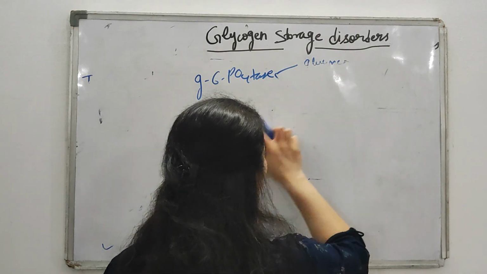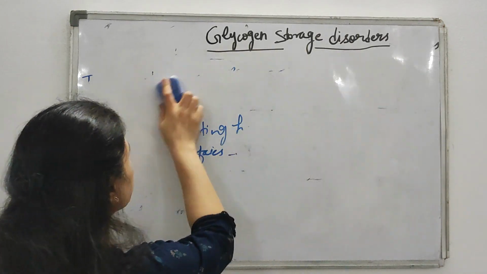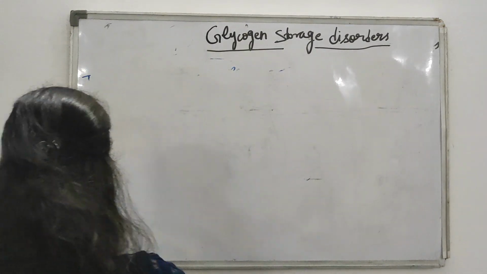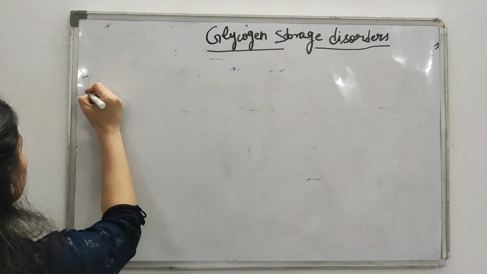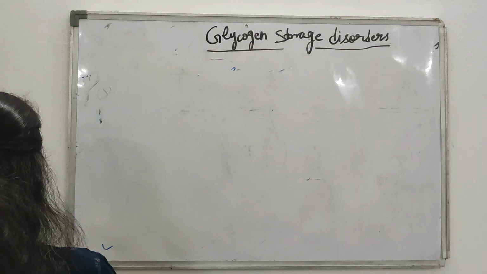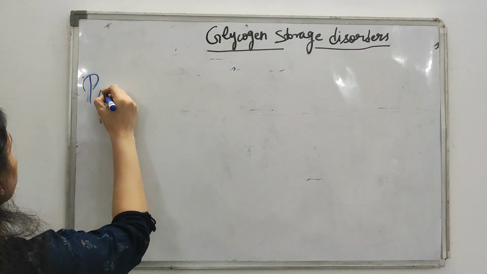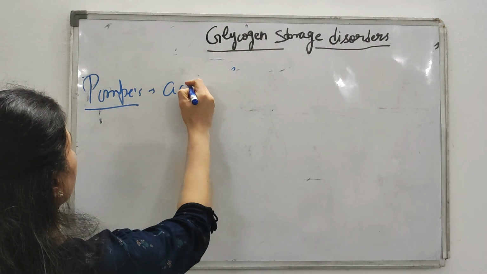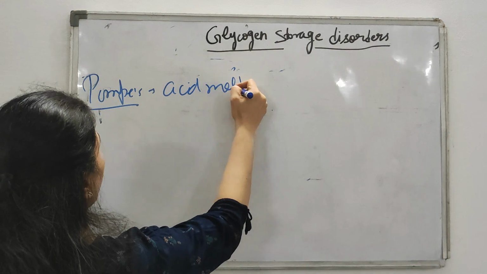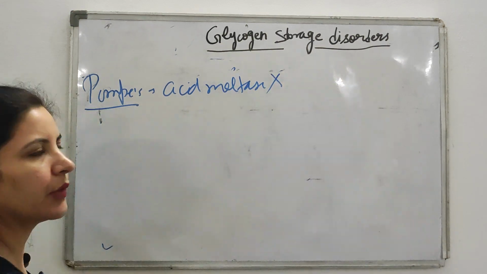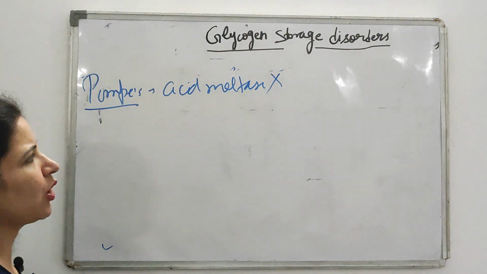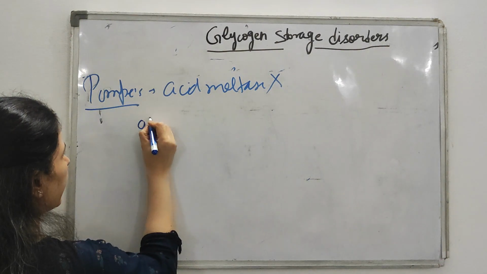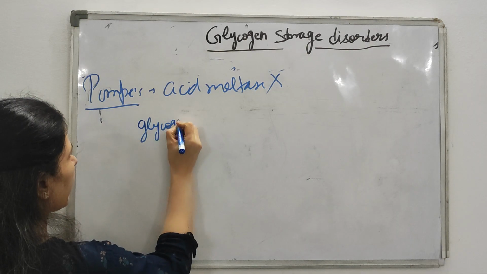As I told you before, the enzyme which is deficient in Pompe's is acid maltase, isn't it? The enzyme acid maltase is not there. Okay. So what is the role of this acid maltase enzyme? This enzyme breaks down glycogen.